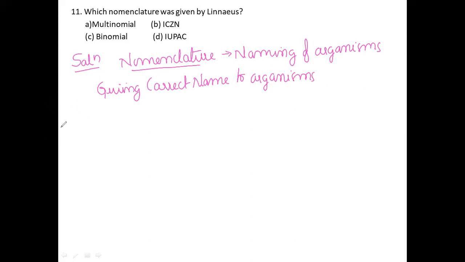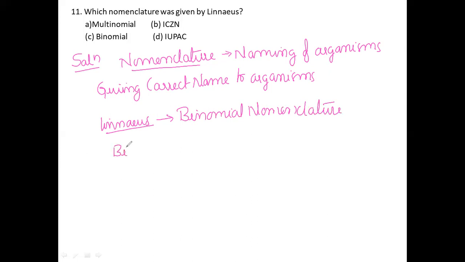So here Linnaeus, the scientist Linnaeus, has given binomial nomenclature. What do you mean by the binomial nomenclature?